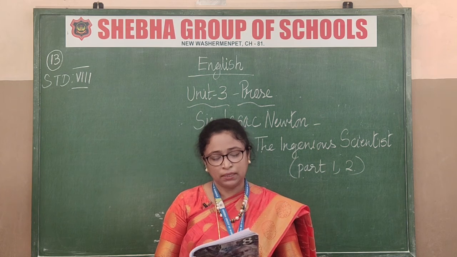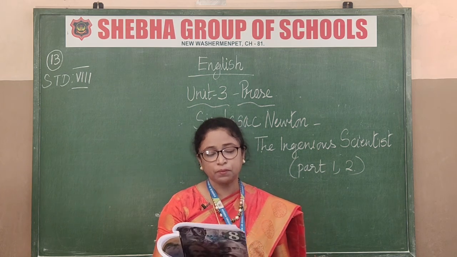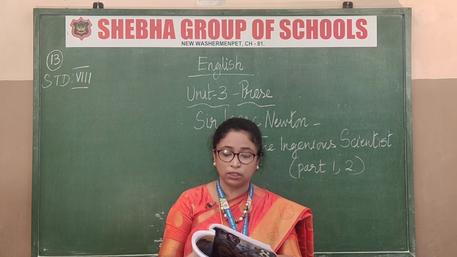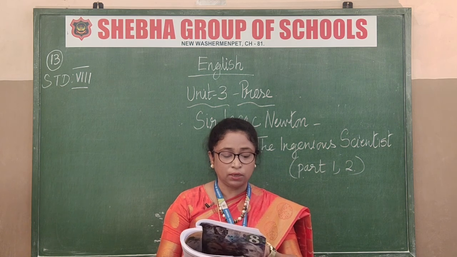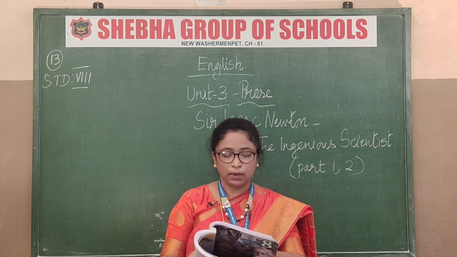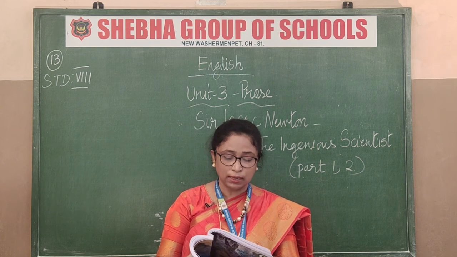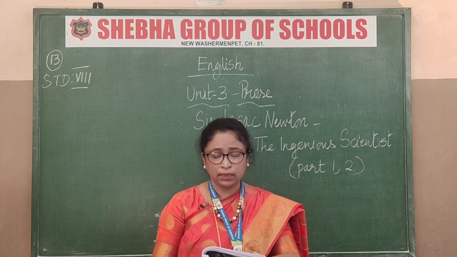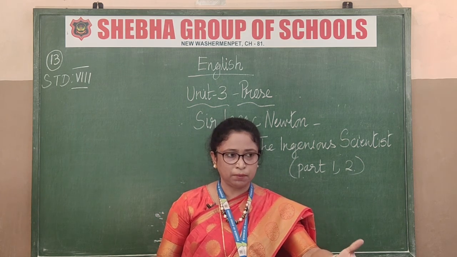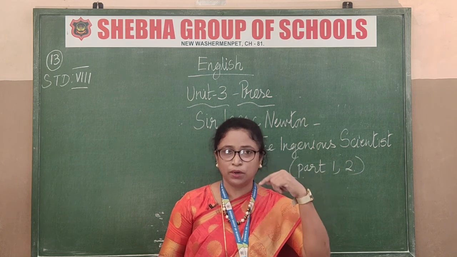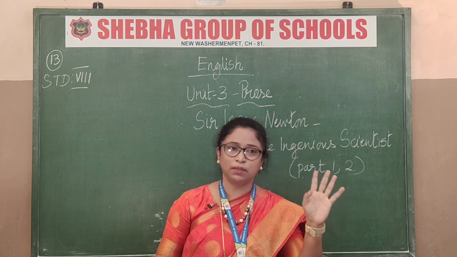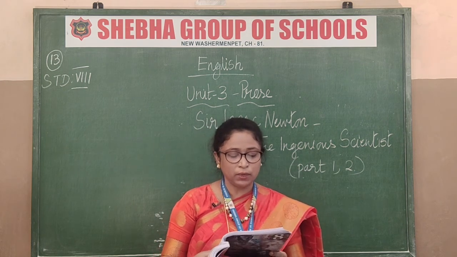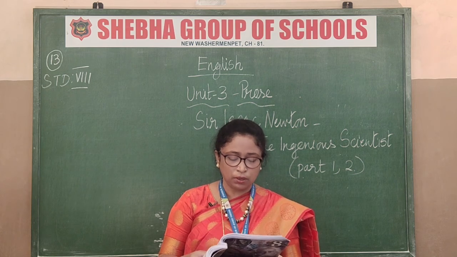So the author is telling, I seem to myself like a child, he observed, playing on the seashore and picking up here and there a curious shell or a pretty pebble, while the boundless ocean of truth lies undiscovered before me. So what he is saying is, I am playing on the beach, but what is happening in the sea? He is curious about that. And then at last, in 1727, when he was 85 years old, Sir Isaac Newton died,